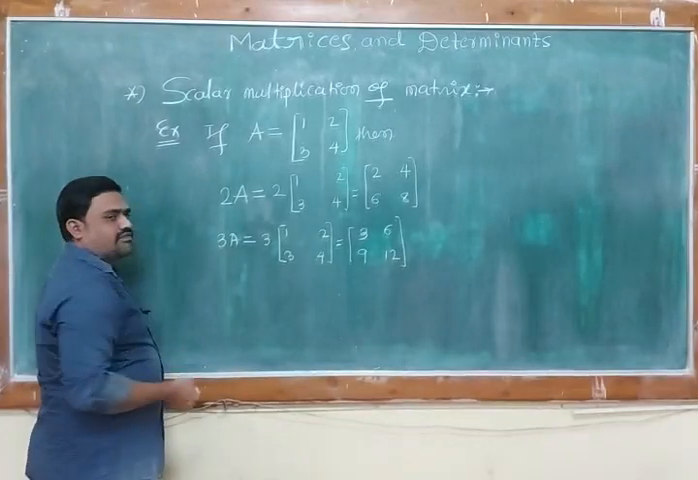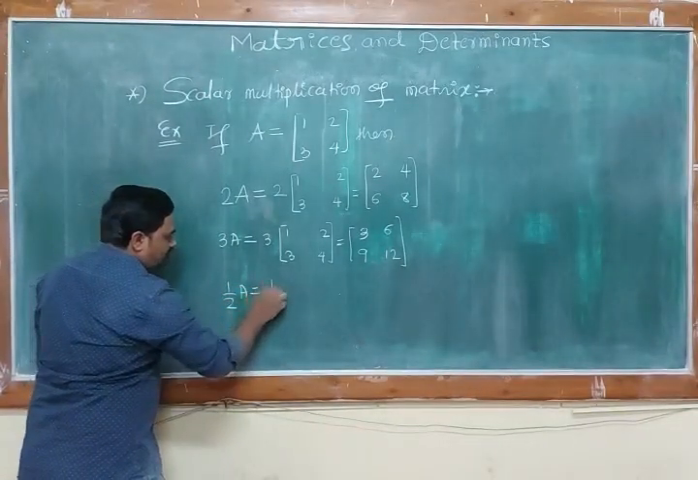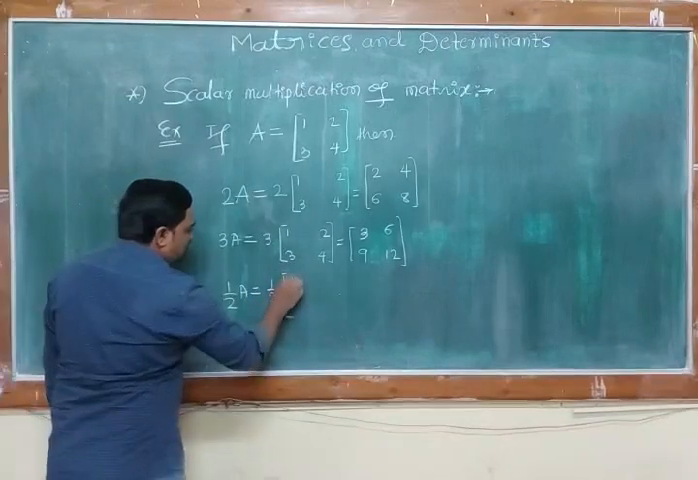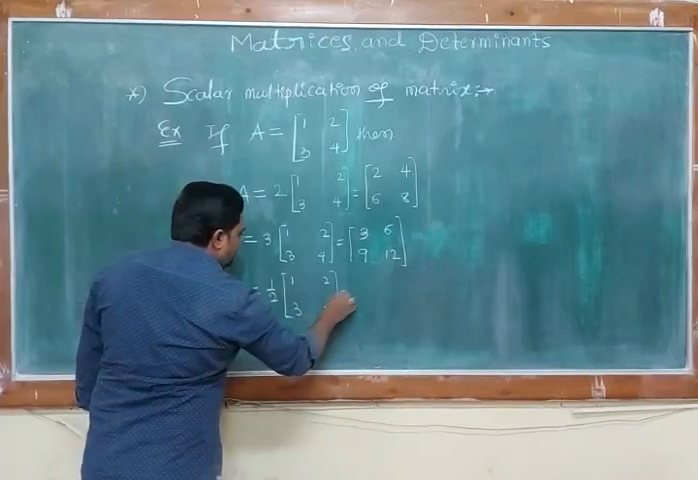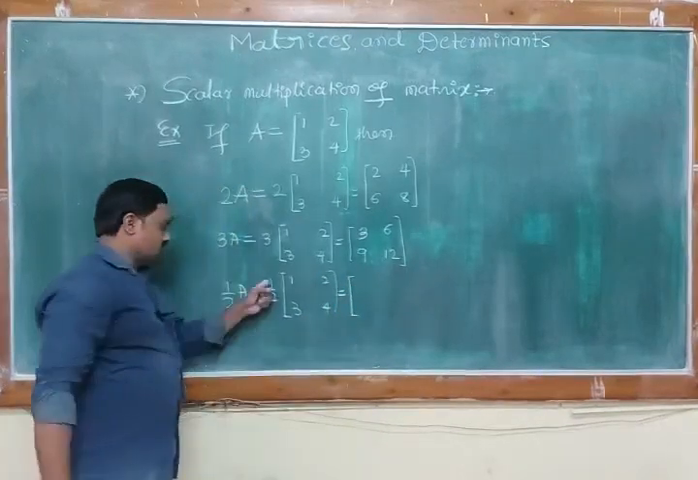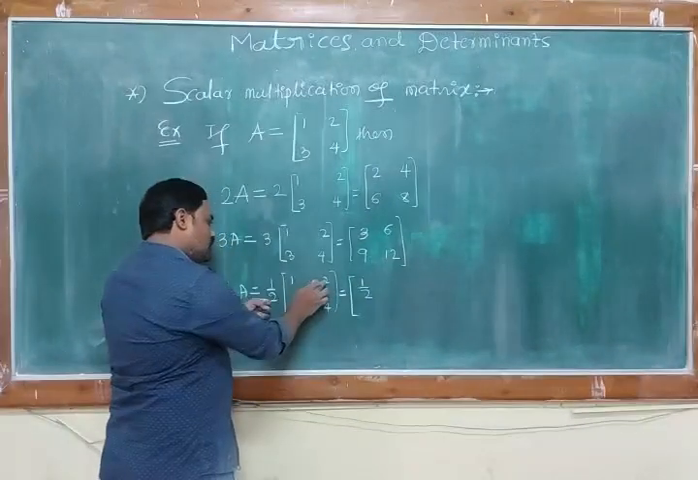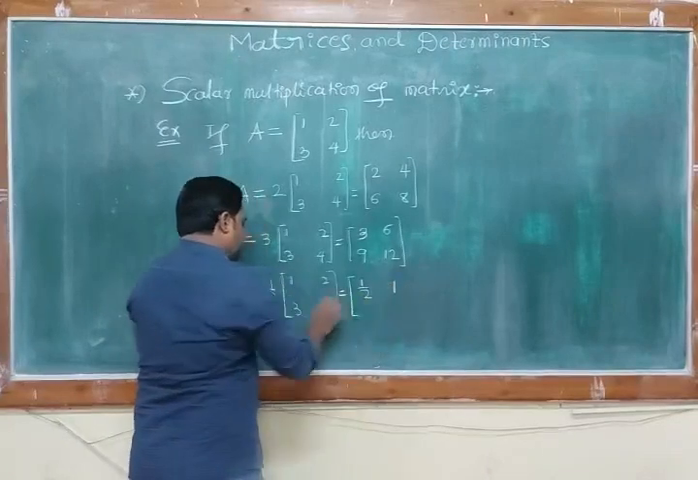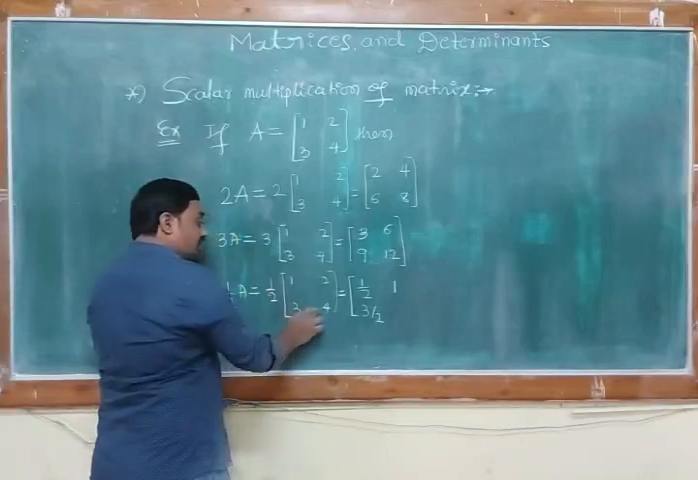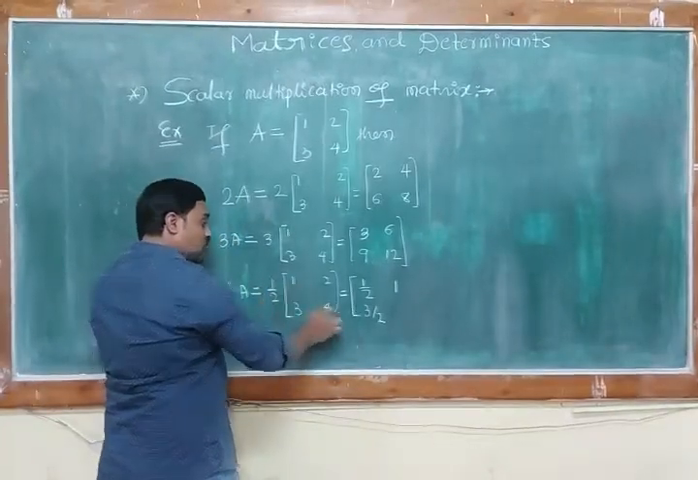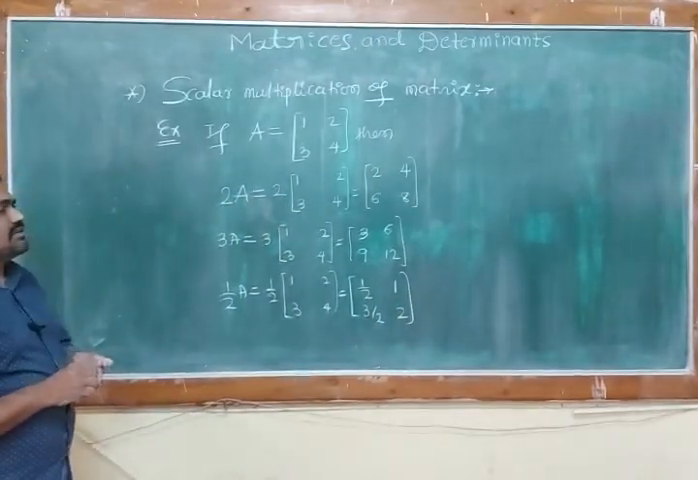Suppose we take a fraction, half. 1 by 2 times of matrix A, 1, 2, 3, 4. This is equal to 1 by 2 into 1 is 1 by 2. 1 by 2 into 2, the 2s cancel, giving 1. 1 by 2 into 3 is 3 by 2. 1 by 2 into 4 is 4 by 2, which is 2. This is scalar multiplication of a matrix.